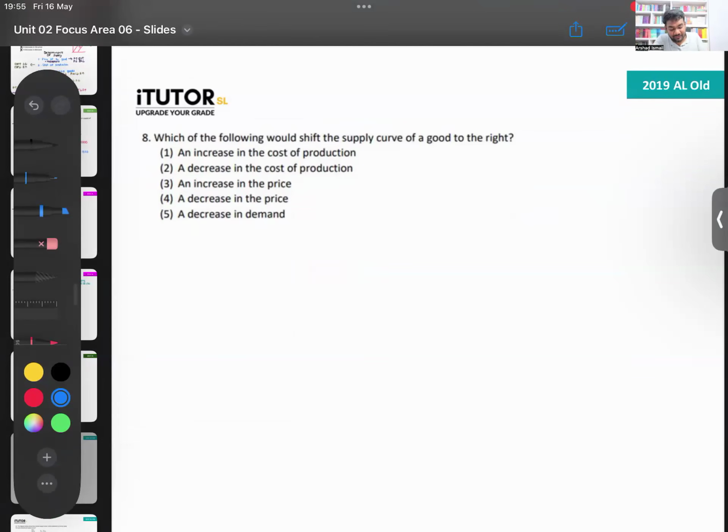Which of the following would shift the supply curve of the good to the right? Right means which one will increase your supply. The same thing was there before, asking about a supply shift to the left. So I cut off answers 2, 3, 4 and 5. Which one will shift to the right? A decrease in the cost of production. Now, can you see how lazy the examiner has been? He's taken the same question, copied and pasted it. The only word he has changed is instead of saying left, he has made it right. That's what he has done.